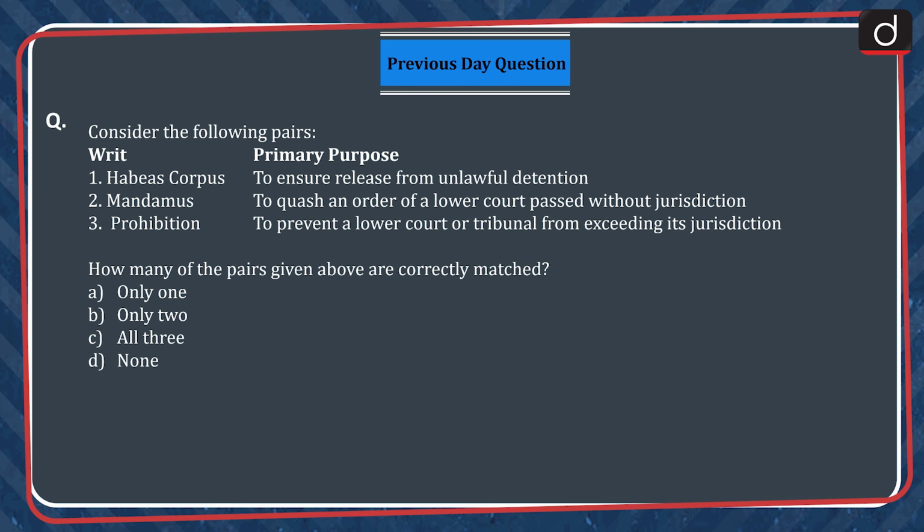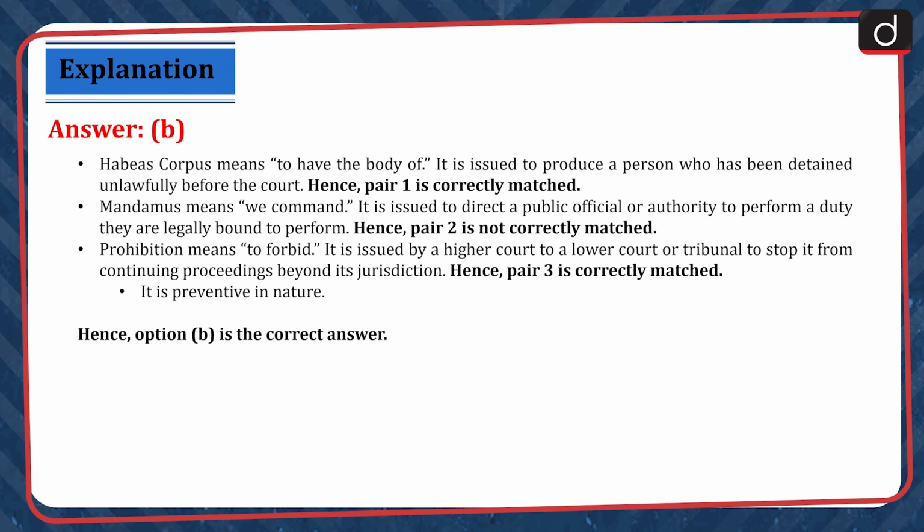A. Only 1. B. Only 2. C. All 3. D. None. The correct answer is option B. Habeas corpus means to have the body of. It is issued to produce a person who has been detained unlawfully before the court. Hence, pair 1 is correctly matched.